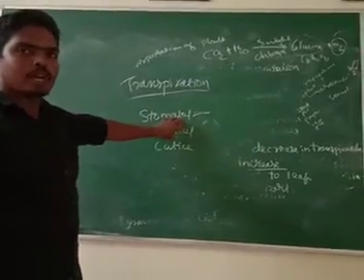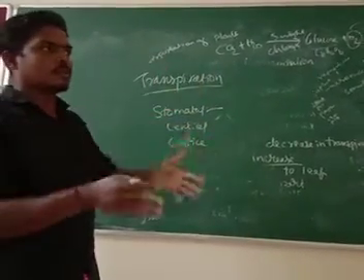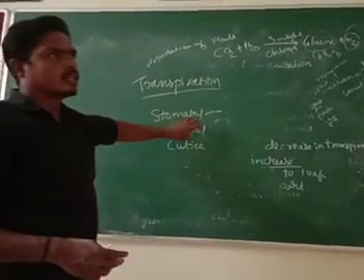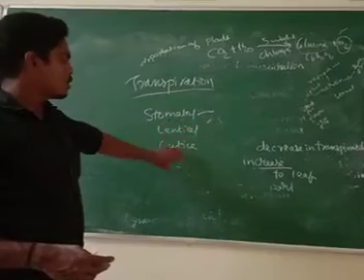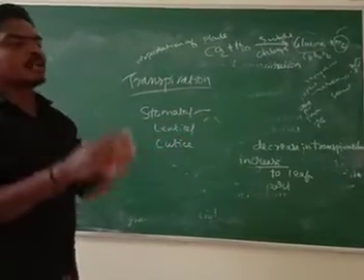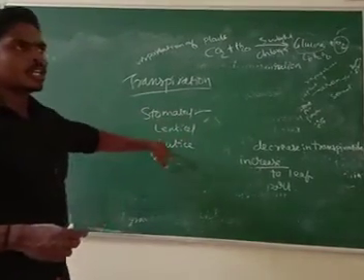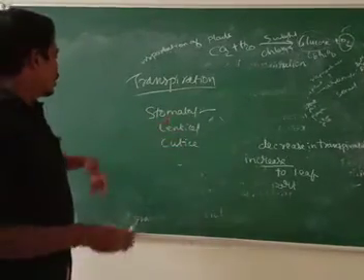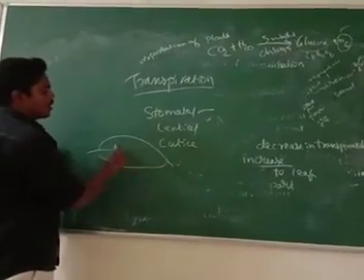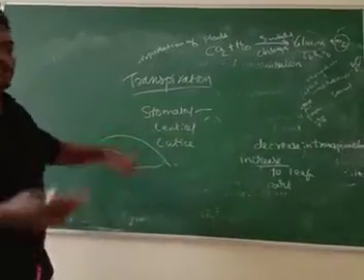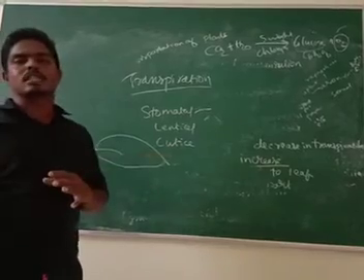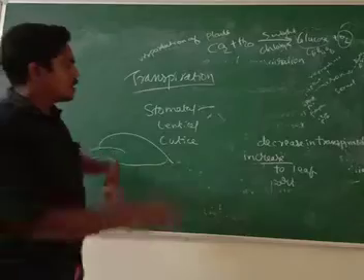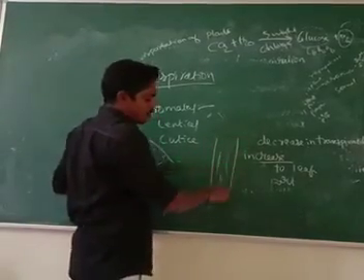Lenticel means in an old plant, the bark or trunk of the plant will be broken and small pits will be there. If transpiration happens through the pits, that is lenticel transpiration. Then if you take a leaf structure, the outer covering is the cuticle, and if transpiration happens through the cuticle, it is cuticle transpiration. In a leaf, more stomata are present under the leaf, not on the top, to avoid excess loss of water. Lenticels are present in the bark, as small pits.